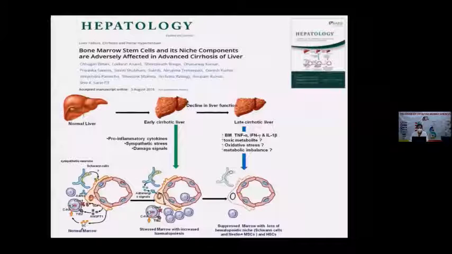There's another paper published in Hepatology in 2016, again from Dr. Chagan's group, that says that with increased severity of liver disease, there is an increased release of pro-inflammatory cytokines, toxic metabolites, oxidative stress, and many other factors that suppress the bone marrow and disturb the bone marrow reservoir, with loss of the hematopoietic niche and the hematopoietic stem cells. This suppression of bone marrow and its function suggests bone marrow dysfunction, and it can contribute to bone marrow dyserythropoiesis.